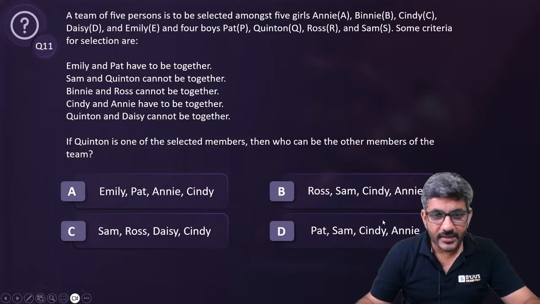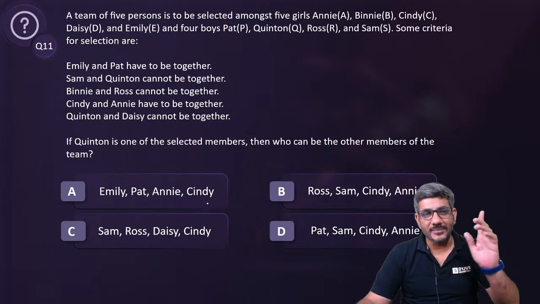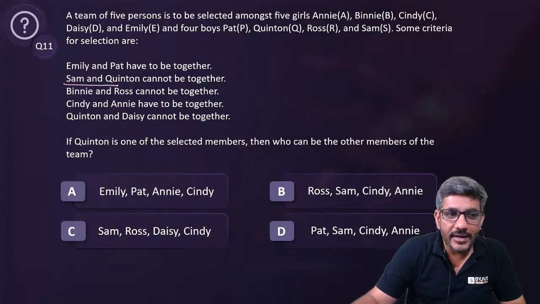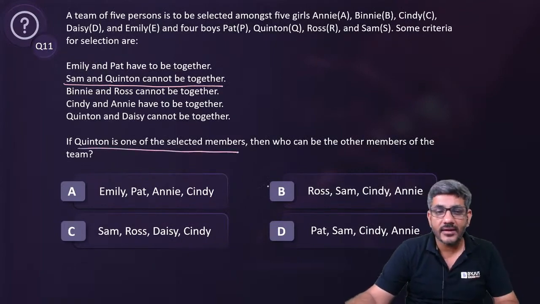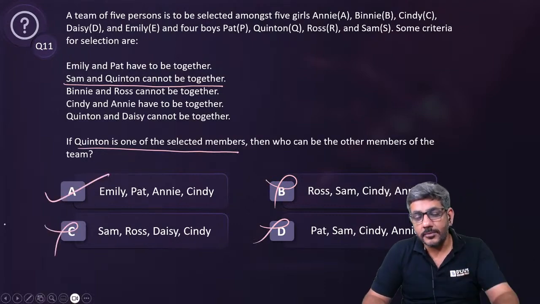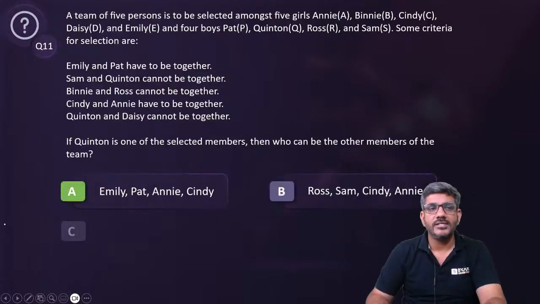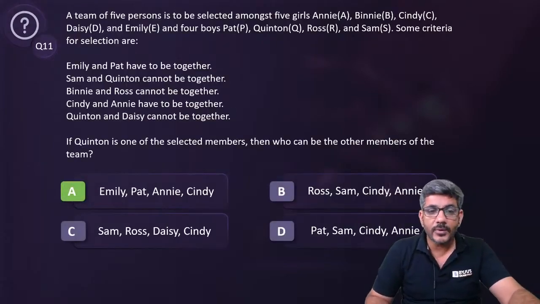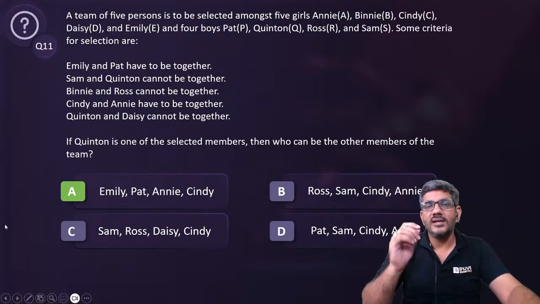Chaliye, let's start doing it then. I think this question can immediately be answered using one single statement. Sam and Quinton cannot be together. Question says Quinton is one of the selected members. That means Sam cannot be taken. B is gone, D is gone, C is gone. Answer is A. A is the only option in which we do not have Sam, and we should not have Sam because it is clearly written that Sam and Quinton cannot go together. So my answer is straight away option A using one single statement.